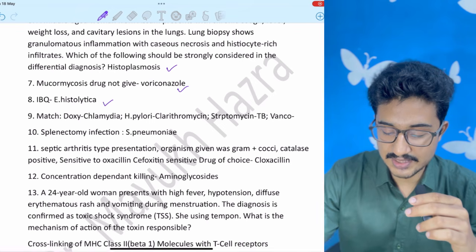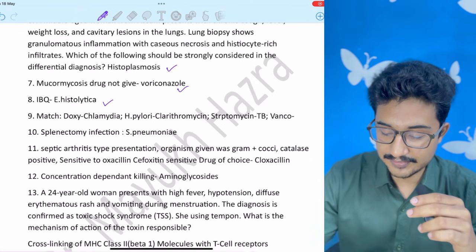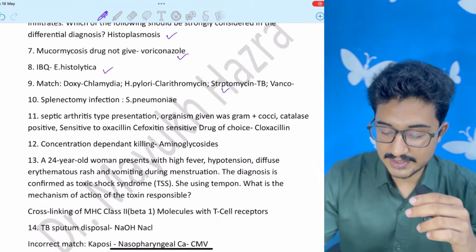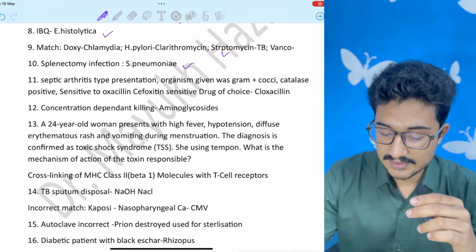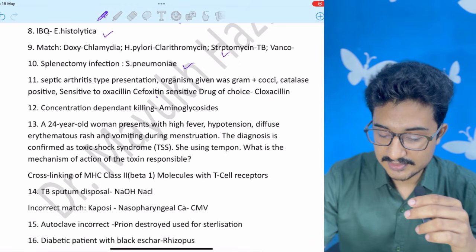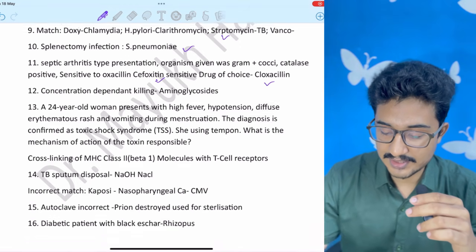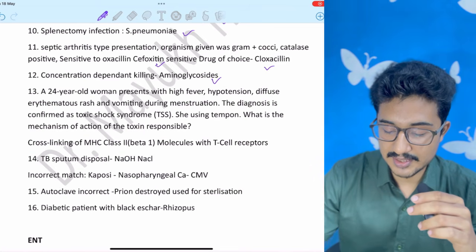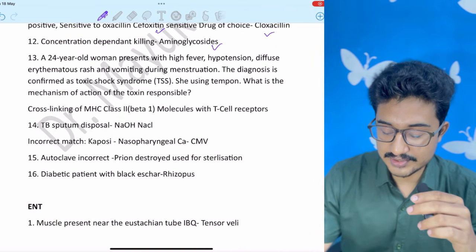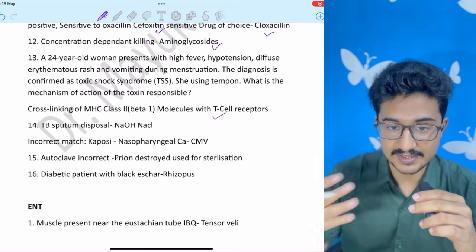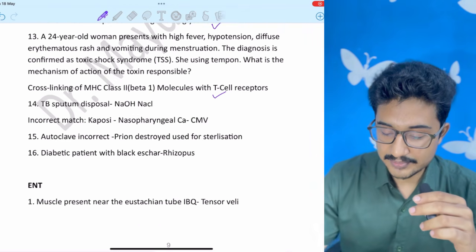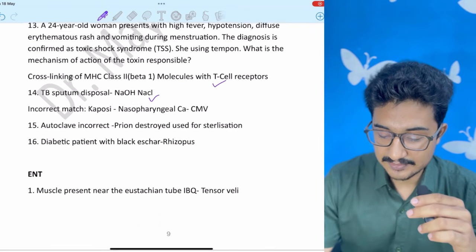Image based question was Entamoeba histolytica. Match the following, you can check it. Splenectomy done, Streptococcus pneumoniae. The septic arthritis was sensitive to oxacillin and cefoxitin, so cloxacillin you can give. Concentration dependent killing, aminoglycosides. Toxic shock syndrome, the correct option was MHC class 2 beta 1, and with the TCR it binds laterally. TB sputum, you give NaOH and NaCl.